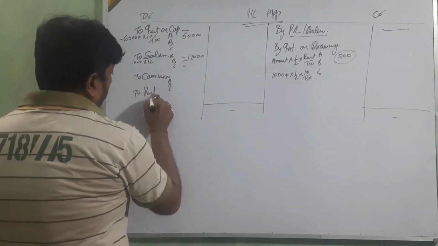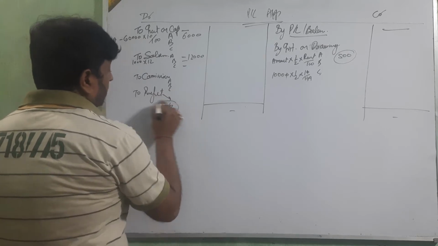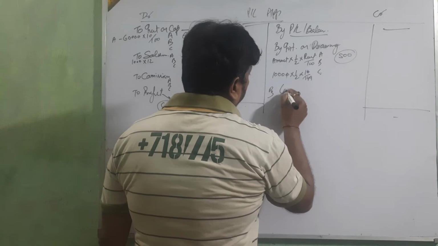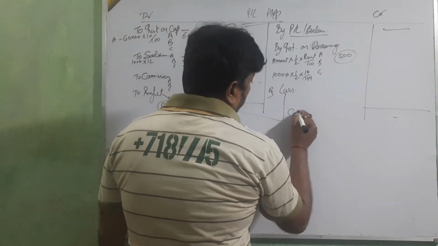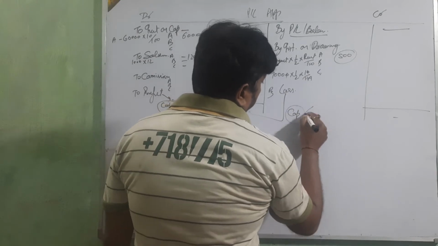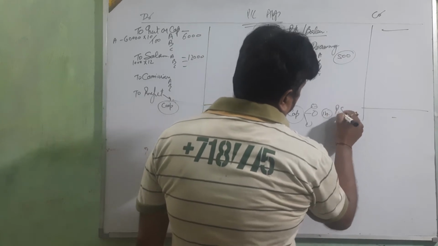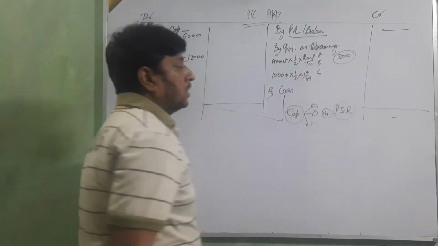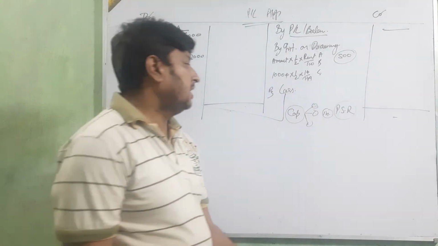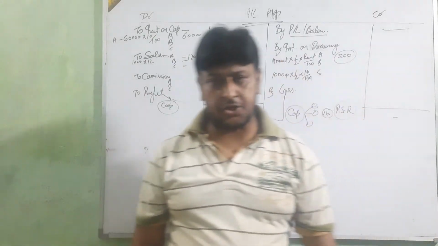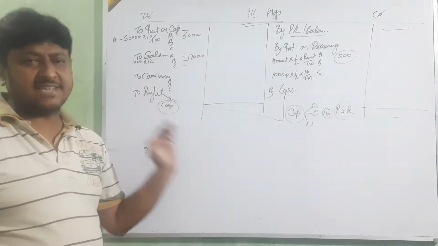If a difference comes on this side, profit is transferred to the capital account. If on this side, then loss. Both are transferred to the capital account. This profit or loss will be shared by the partners in their profit sharing ratio. Okay beta. Is the concept clear or not?